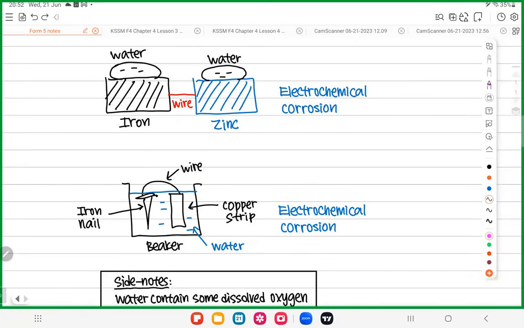There is some oxygen inside the water. All right? So, I get a question from Irene. If there is no oxygen, only water, there's no rusting, right? Yes, Irene. If let's say we can take away all the oxygen from the water, with no oxygen at all, then no rusting, because rusting needs oxygen also. Okay, everyone, let me know in the chat box, are you okay with this concept? Do you understand why even if I don't draw oxygen here, there is still electrochemical corrosion?